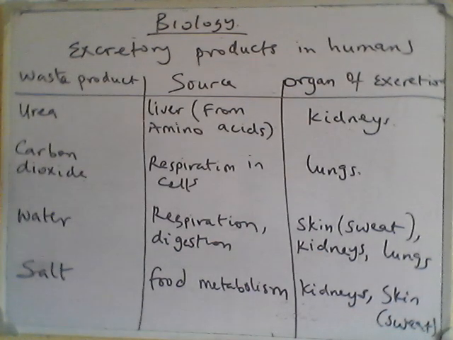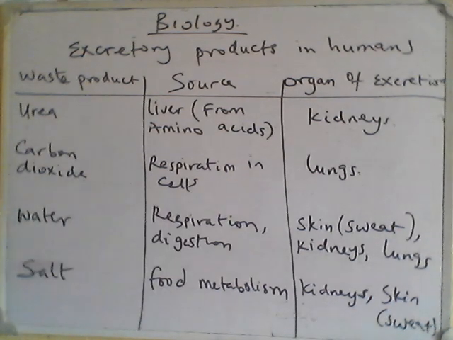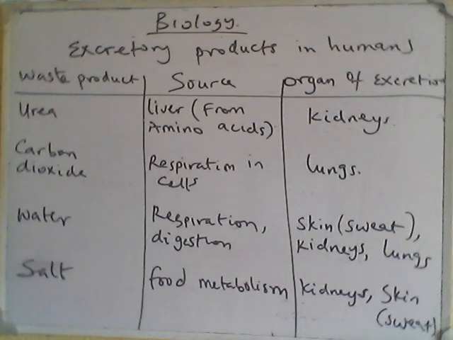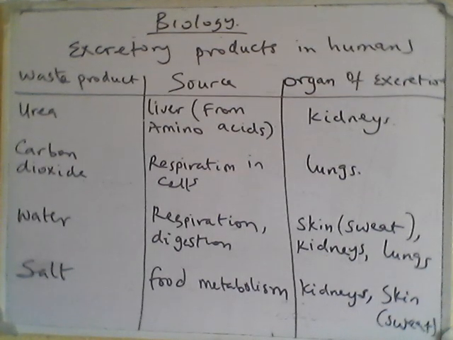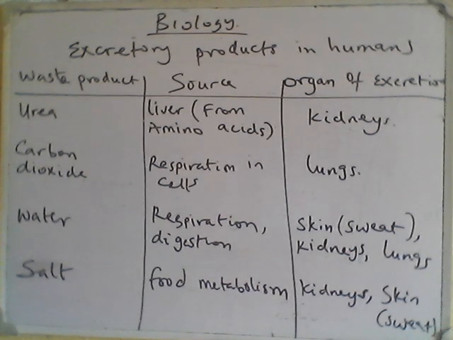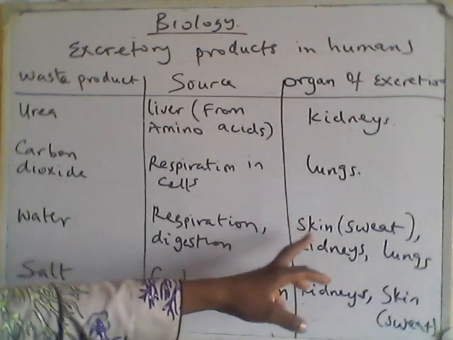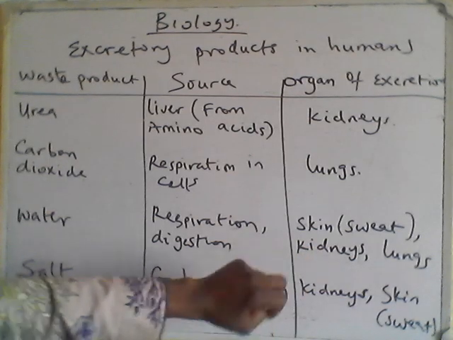Okay, so carbon dioxide: the source is respiratory cells, all the cells that carry out respiration processes. What they give out is carbon dioxide, and the lungs are where the excretion is processed. Water is another waste product that can come from respiration. You see vapor, droplets of water, and from digestion again through urine. So it can be excreted from the skin, the kidneys and the lungs.